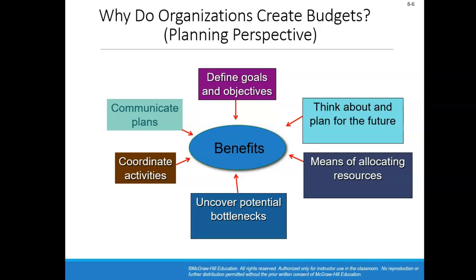So now we're asking, do we have sufficient cash inflows to cover our cash outflows? Are there any potential problems that could hinder us from reaching our goals? We can know about these bottlenecks early on by preparing a budget and create a plan in order to address these particular issues.